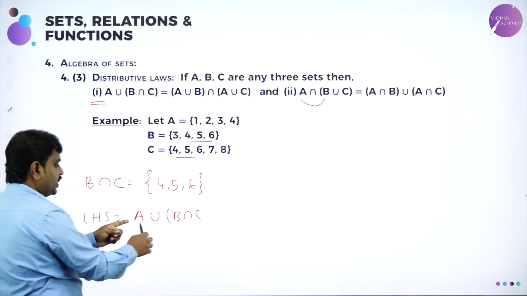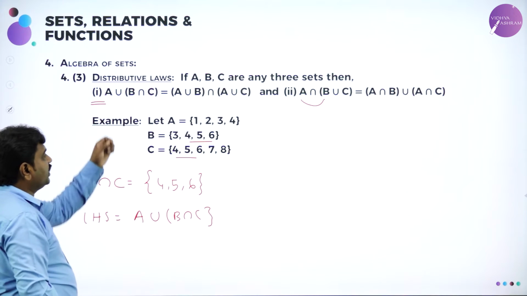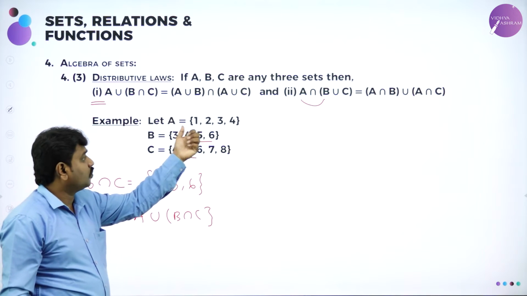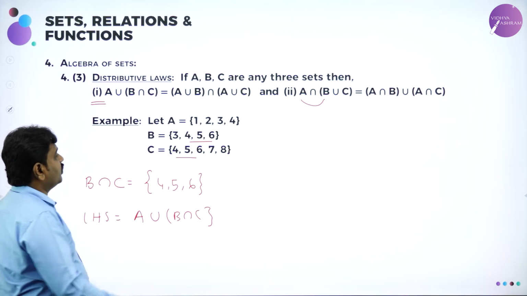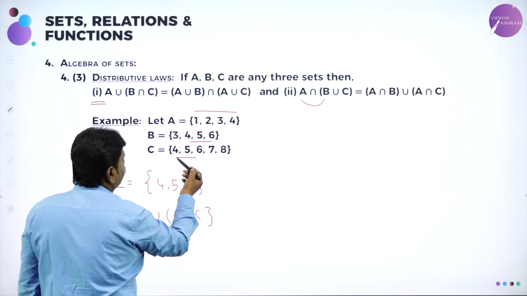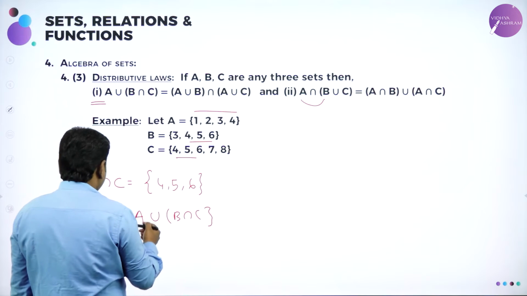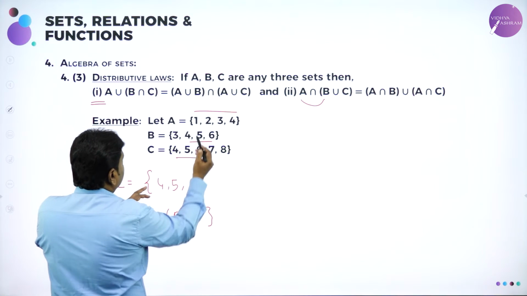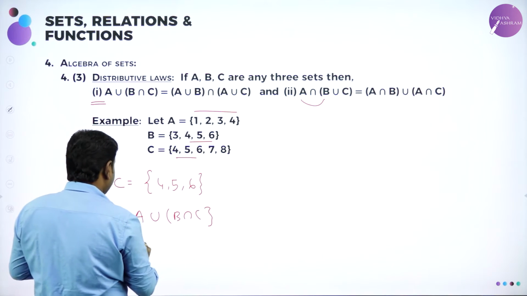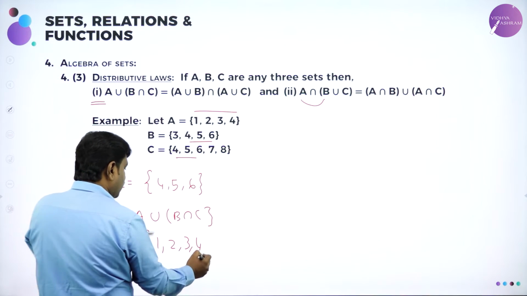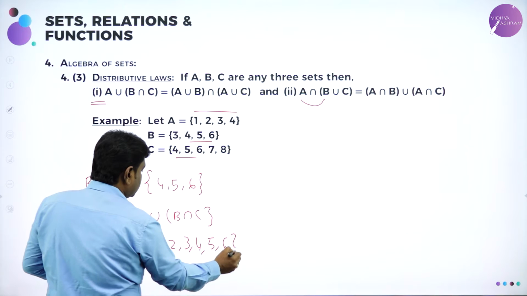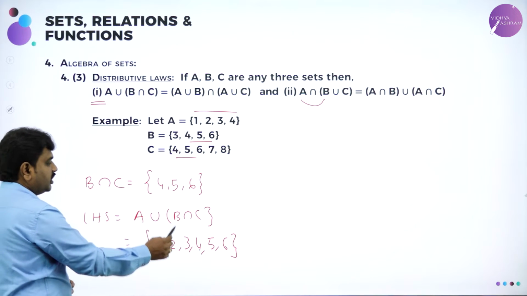Now A union (B intersection C). A is what? 1, 2, 3, 4. B intersection C is 4, 5, 6. So I have to combine 1, 2, 3, 4 and 4, 5, 6. So it will become 1, 2, 3, 4, then 4, 5, 6. Already 4 is there, so 5, 6. This is the LHS, A union (B intersection C).